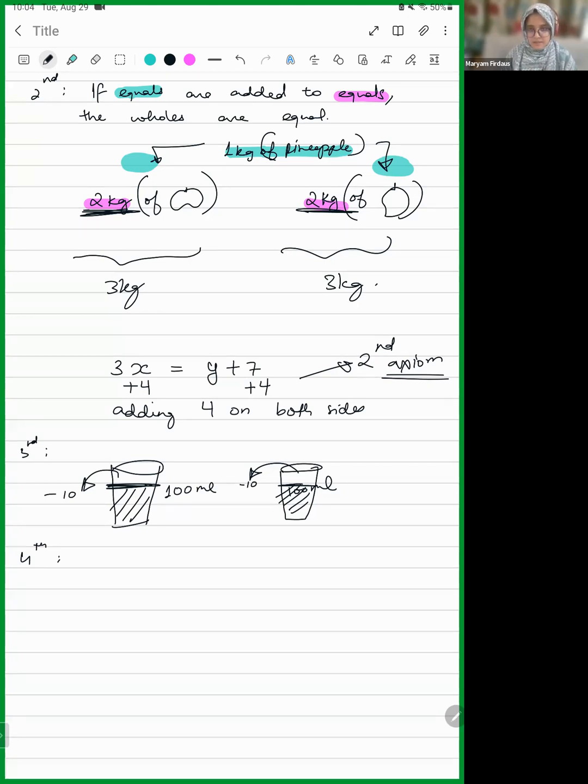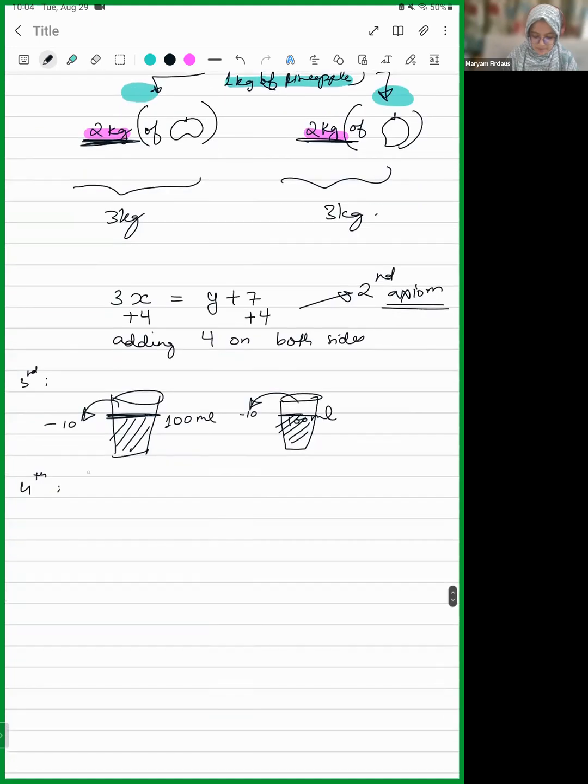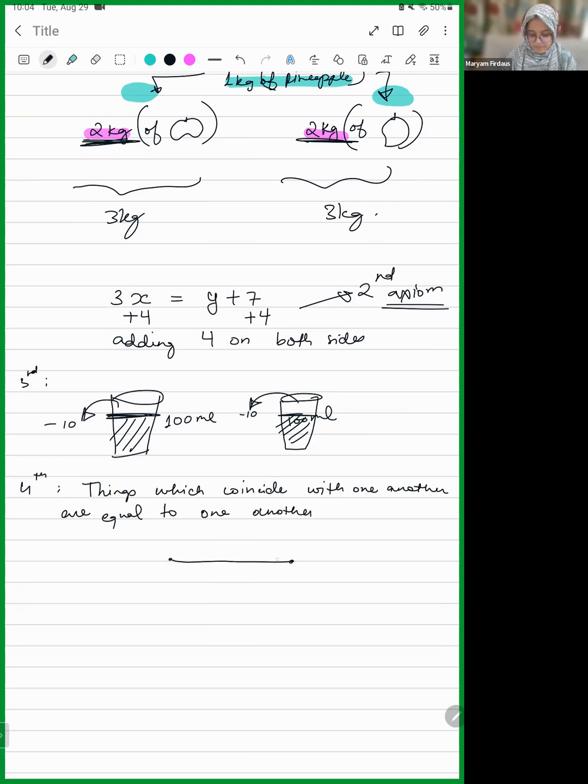Ma'am, can I give an example for this? Yes. Should I give an example in the geometrical thing or in real life? You can give any type of example. So if AB is a line and it coincides with CD, then AB is equal to CD.